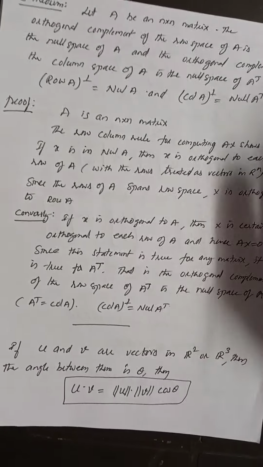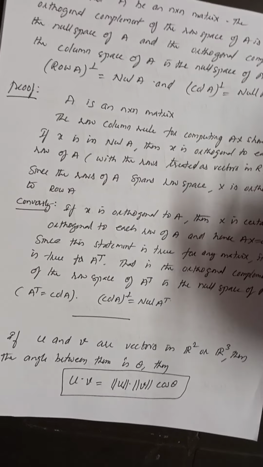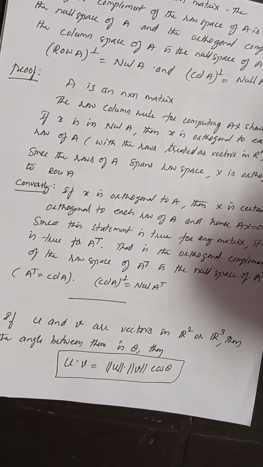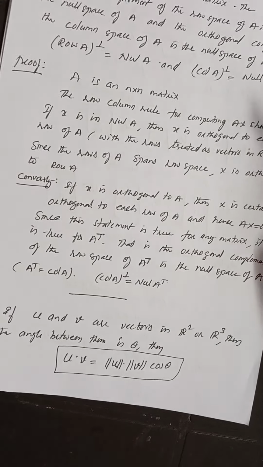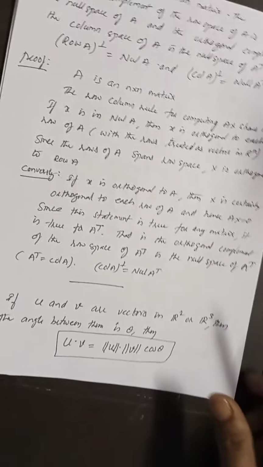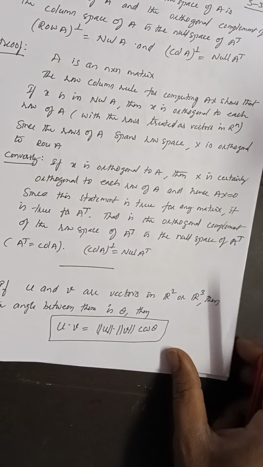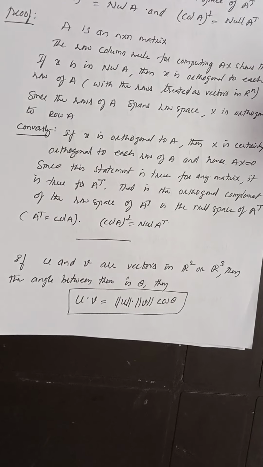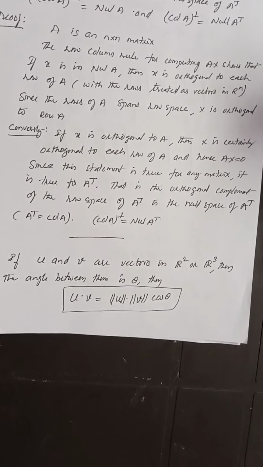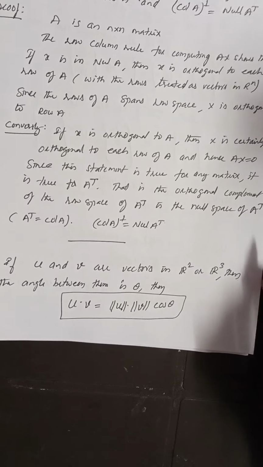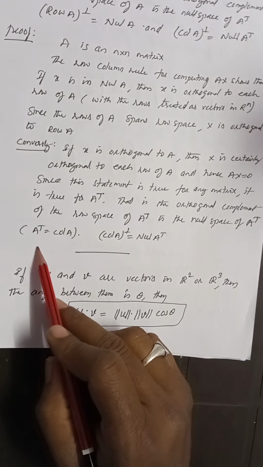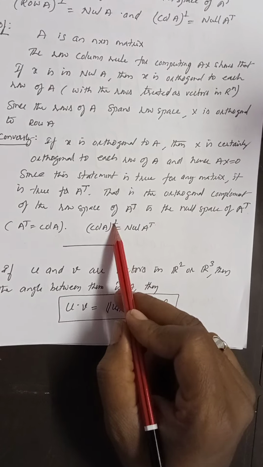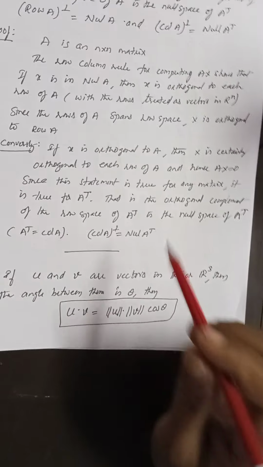Conversely, if x is orthogonal to Row A, then x is certainly orthogonal to each row of A, and hence Ax is equal to 0. Since the statement is true for any matrix, it is true for A transpose also. So the orthogonal complement of the row space of A transpose is the null space of A transpose. Row A transpose is equal to Col A. Therefore, Col A perp is equal to Null A transpose.